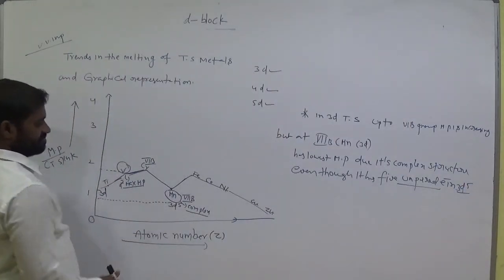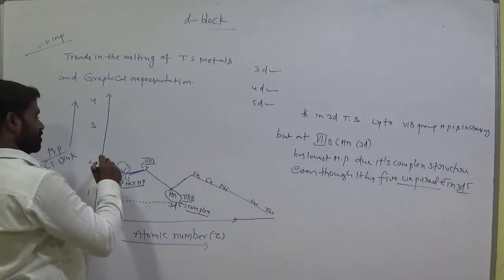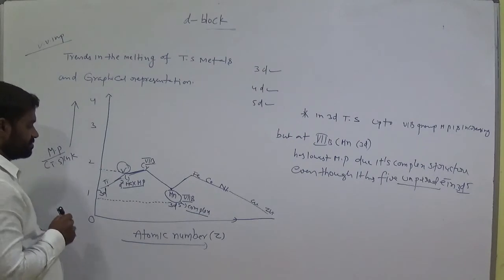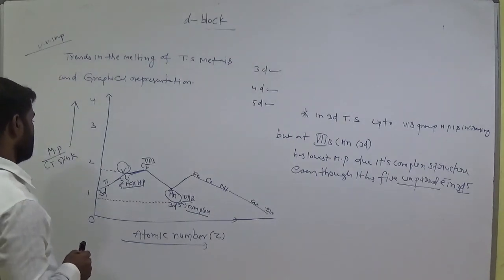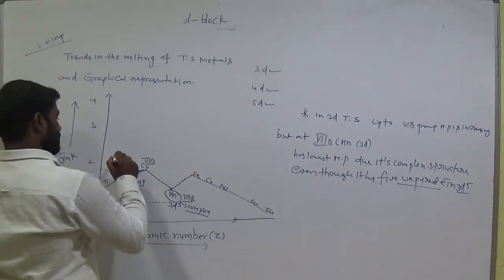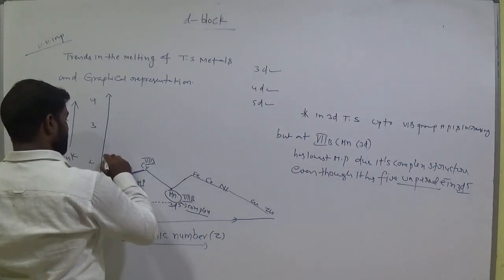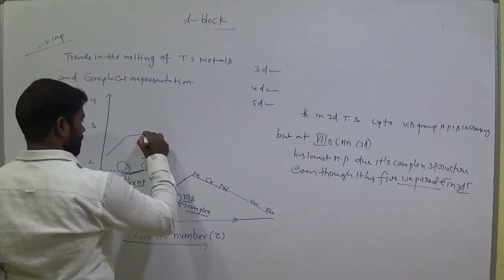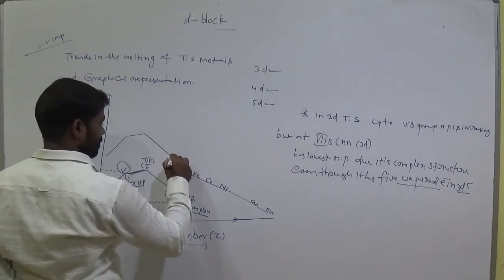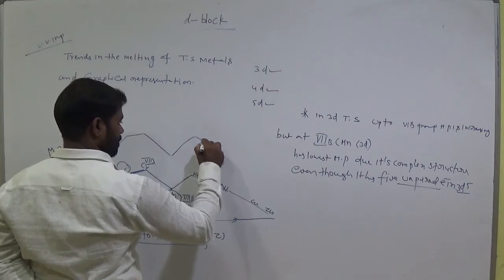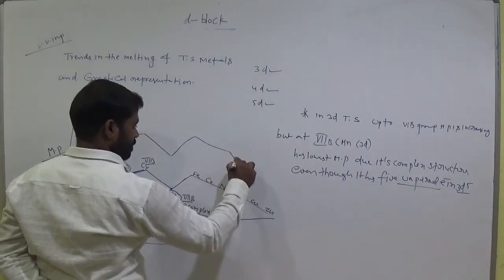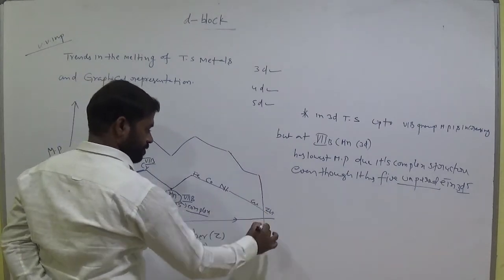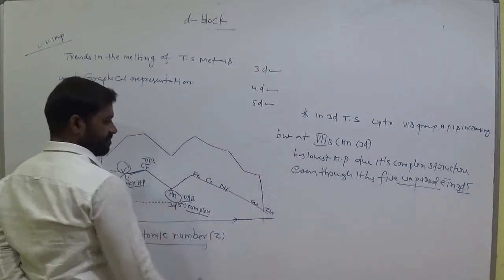It has maximum. Let us come now to the 4D transition series. Don't touch here.